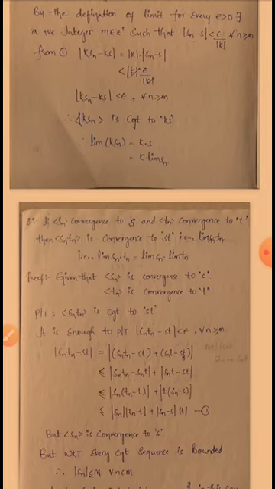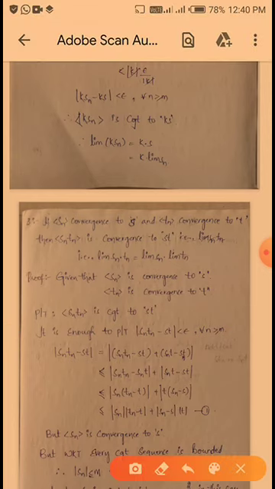mod Sn into Tn minus St is equal to mod Sn into Tn, I am adding here Snt plus Snt minus Snt. Okay, so Sn into Tn minus St is same. So here I am adding Sn into T minus Sn into T. So see here, by using the triangle inequality condition, mod x plus y is less than or equal to mod x plus mod y. So for this I am writing first of all Sn into Tn minus Sn into T in one bracket. After that minus St plus Sn T, this is one bracket.